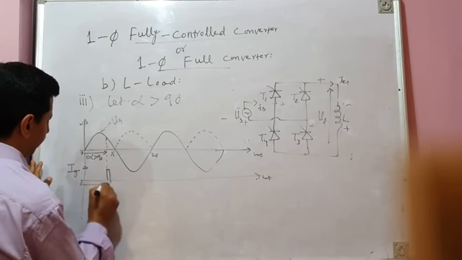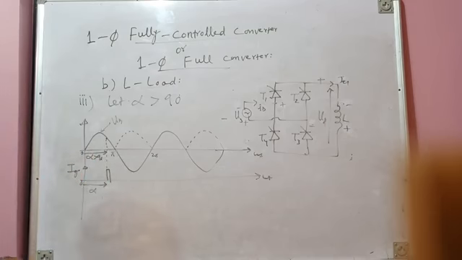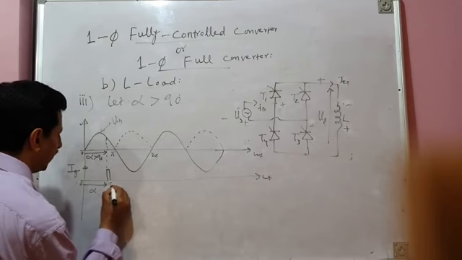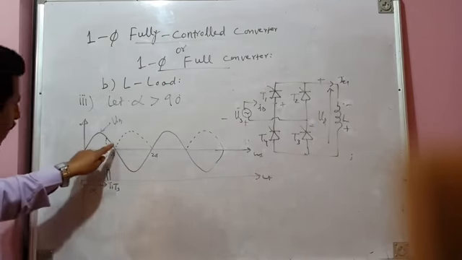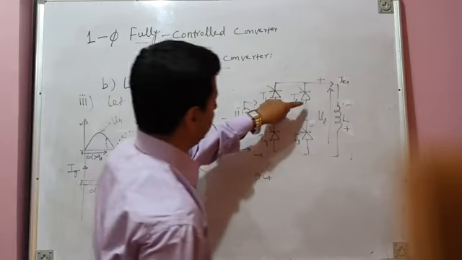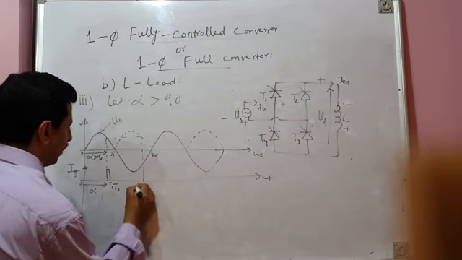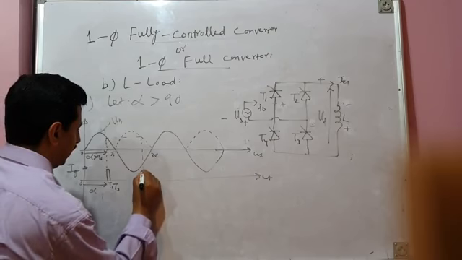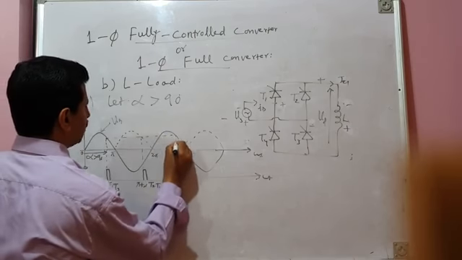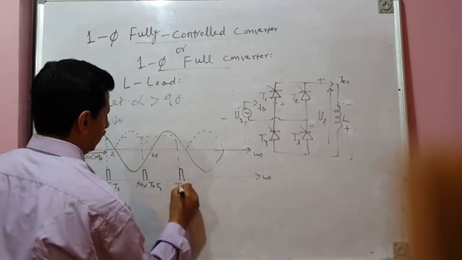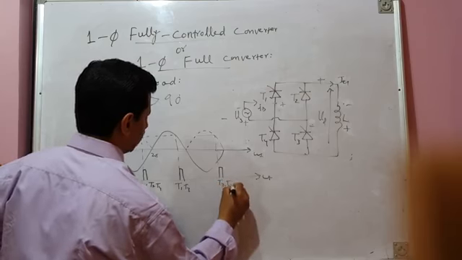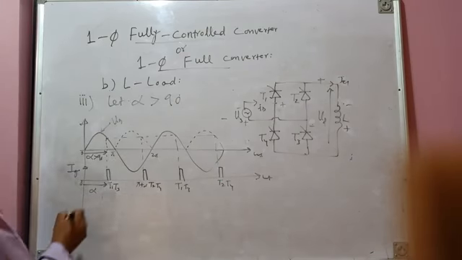So this is alpha. Since alpha is greater than 90 degrees, during the positive half cycle of the source voltage, the T1 T3 pair has to be fired. So this firing pulse will simultaneously be issued to the T1 T3 pair. And during the negative half cycle of the source voltage, which pair of devices has to be fired? T2 T4. So this is pi plus alpha, and here in the negative half cycle of the source voltage, the T2 T4 pair has to be fired. Then in the next positive half cycle, the T1 T3 pair has to be fired again, and then the T2 T4 pair again. So this shows the firing pulse pattern.